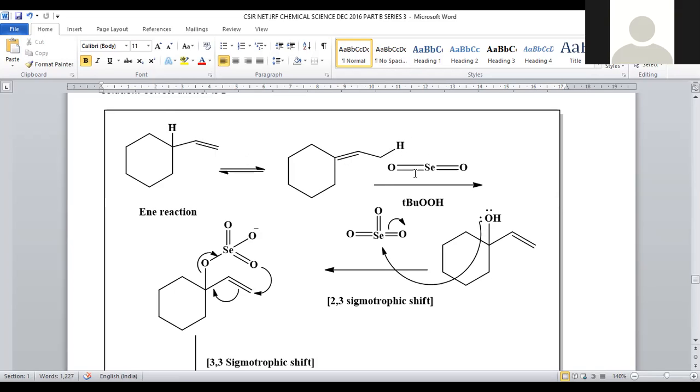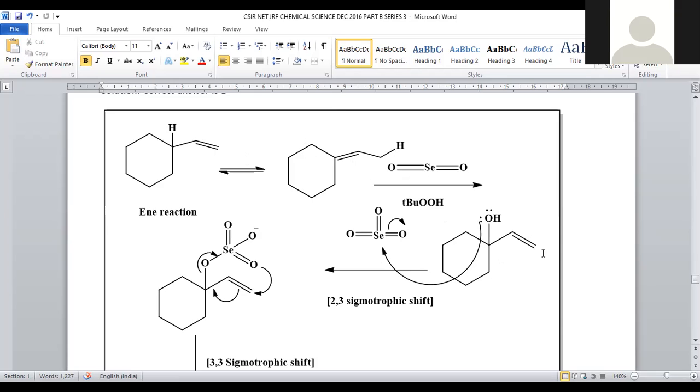Now we are going to treat with selenium dioxide in the presence of tertiary butyl peroxide. What will tertiary butyl peroxide do? It will add one OH group at this position. Here, this will be shifted towards this side so that we will get the OH group at this position.